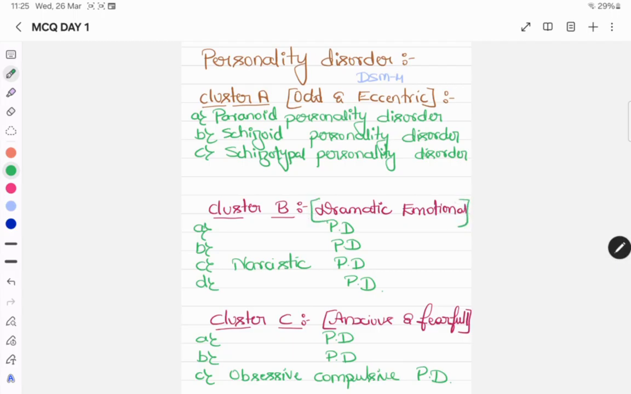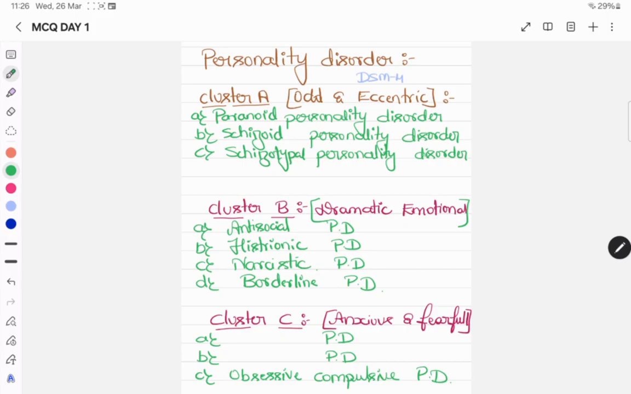In this cluster, there are four important sub-classifications we can expect. The first one is antisocial personality disorder. Then histrionic personality disorder. Narcissistic personality disorder. And the fourth one under cluster B is borderline personality disorder.